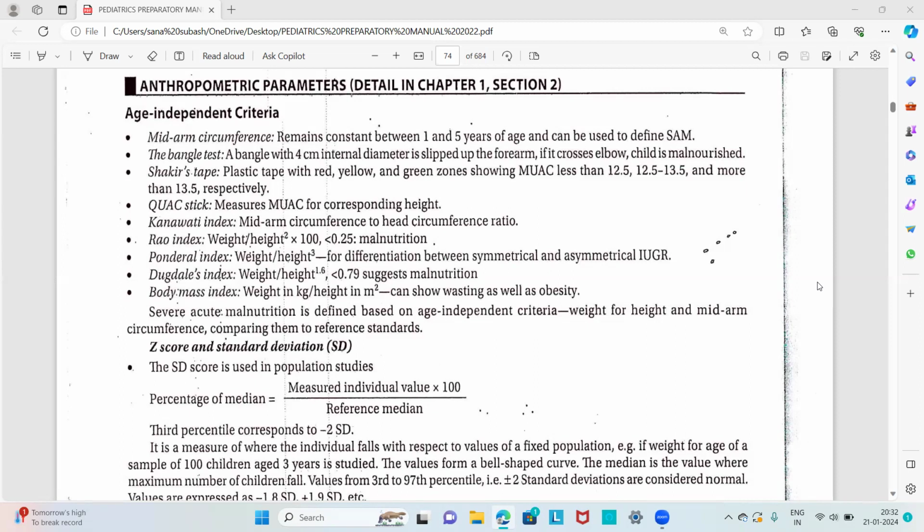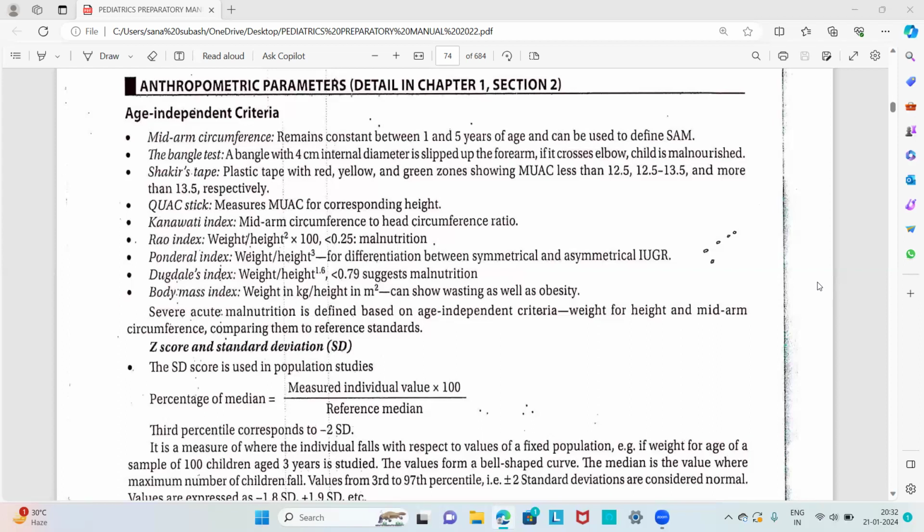The next question is to discuss the etiological causes of protein energy malnutrition. Then: what is severe acute malnutrition, the Bangle test, what are the age independent criteria for the diagnosis of malnutrition, and classification of protein energy malnutrition. These are the usual questions. The one word answer is like, what are the 4 cardinal signs of kwashiorkor? So these are the usually asked questions in our university exam.